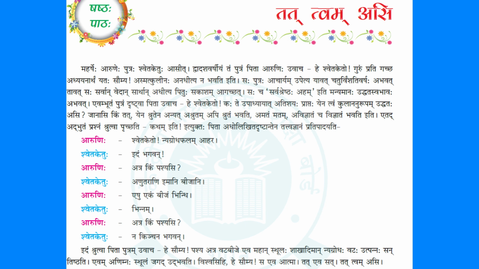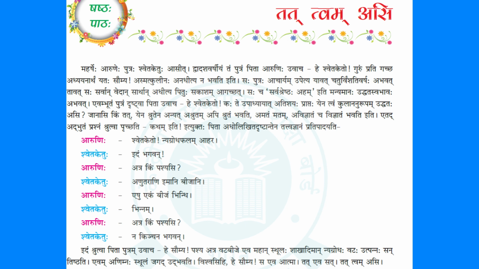Etat adbhutam prashnam. See the sandhi here? Etat plus adbhutam, etad adbhutam. Right? Adbhutam prashnam is like great question, amazing question. Adbhutam is amazing. Prashnam, question. Etad and adbhutam visheshana dvayam, prashnam vishesham. Shrutva, after hearing that, Shru plus Tva, Shrutva. Prichhati, Katham iti. So he was surprised. He asked, how? How? What is that knowledge? I don't have that knowledge. So the son says, Katham. How to get that knowledge?